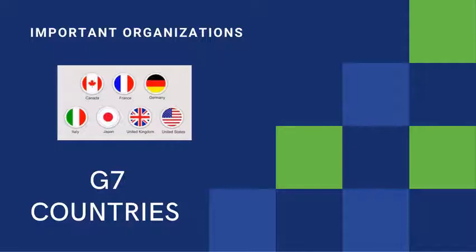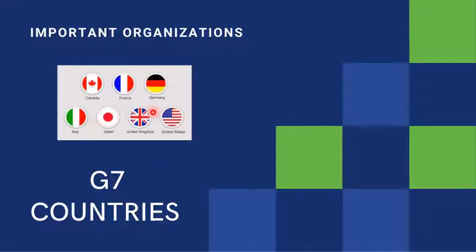G7 consists of, G means it's a group. So group of 7 countries, or we can call it informally, because these are informal groupings. So G7 consists of developed countries, and these all are democracies. It consists of Canada, France, Germany, Italy, Japan, UK and US.